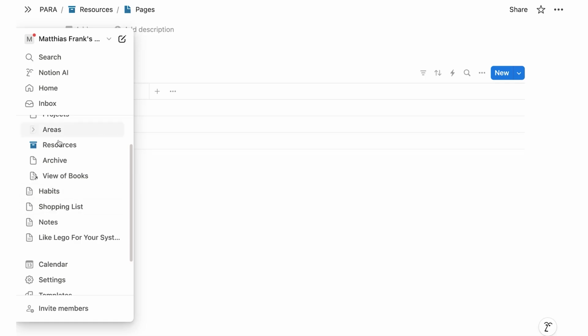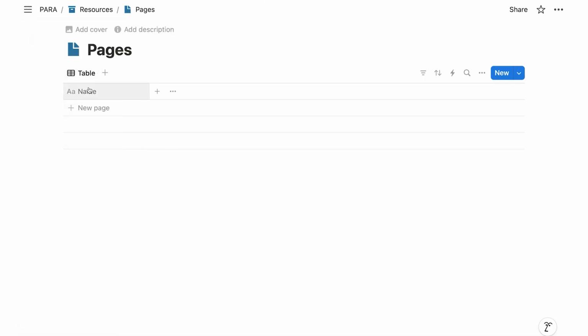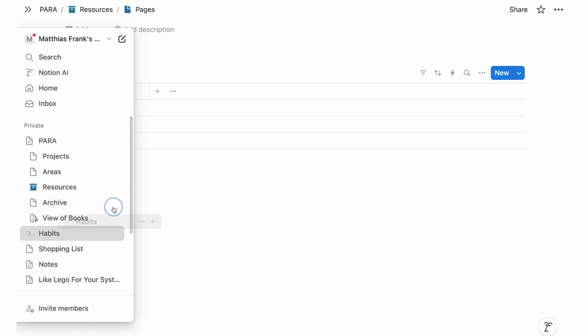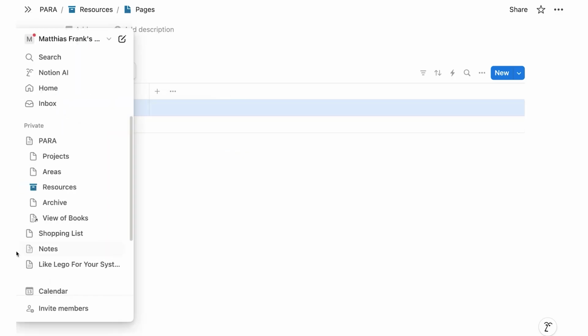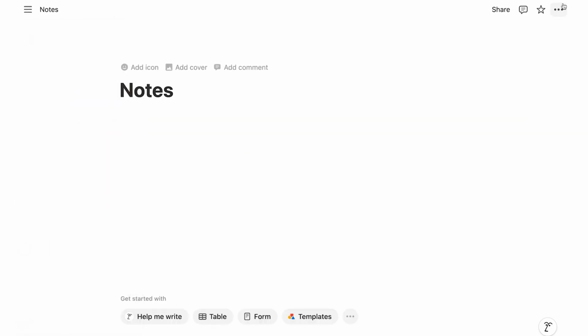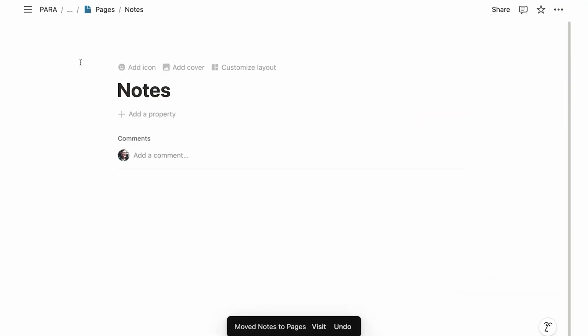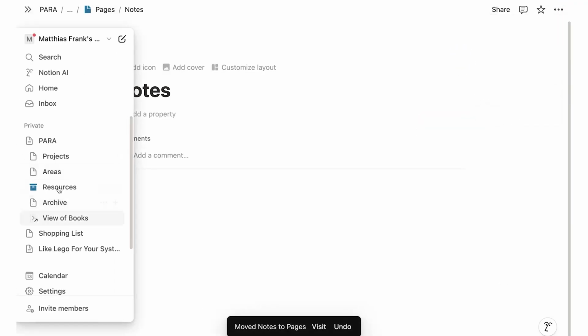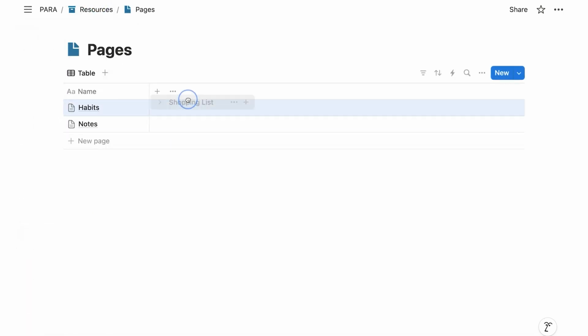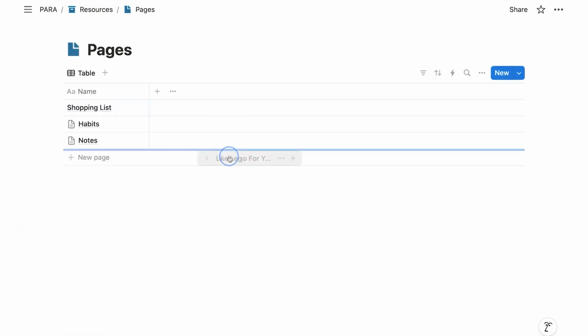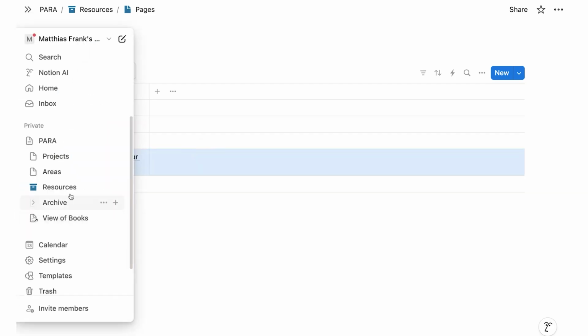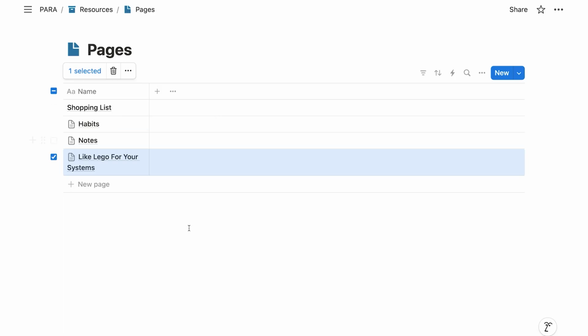And now we could add properties to it, but maybe we just want to organize our pages for now. So all we can do now is take the ones that we've already created and add them here. To do so, we can either drag and drop them. So I can take them out of the sidebar, drag them in here, and now they live in the database. Or I can go on any page and say here, three dots, move to, and then my Pages database.